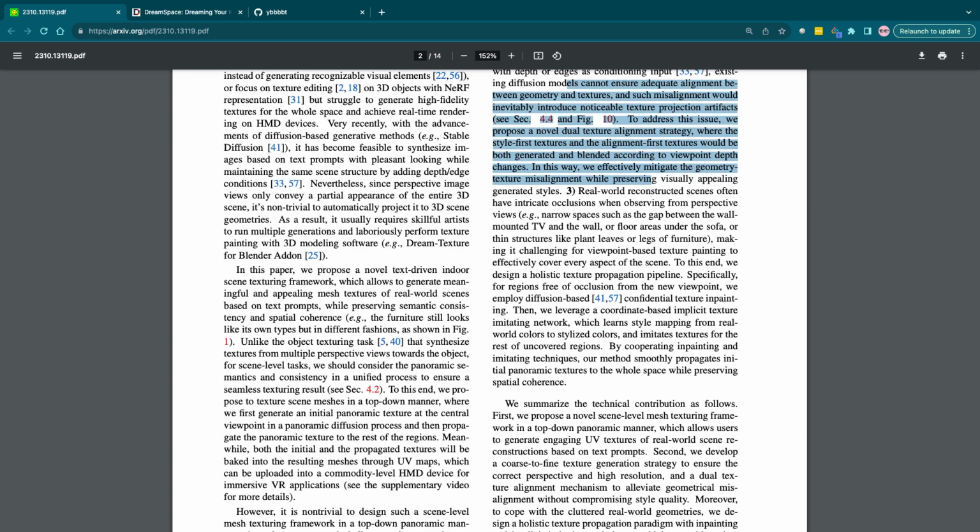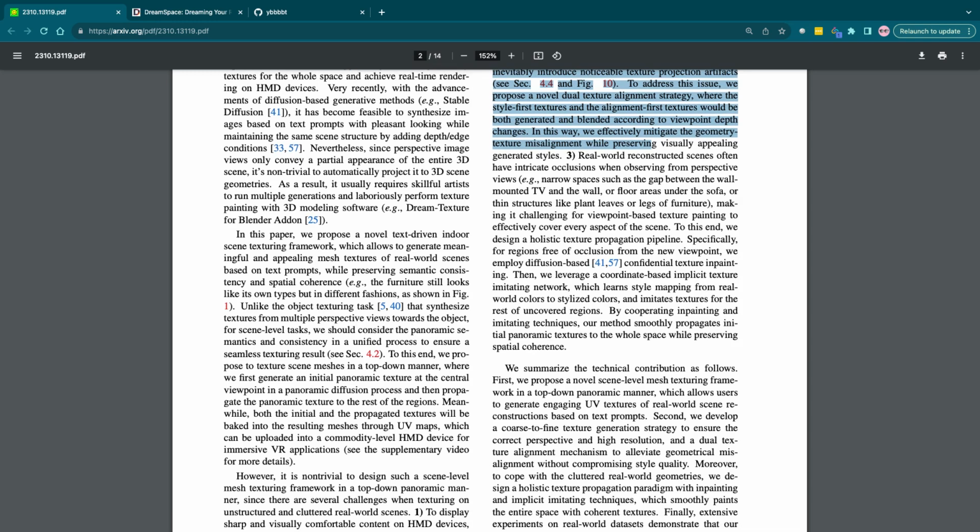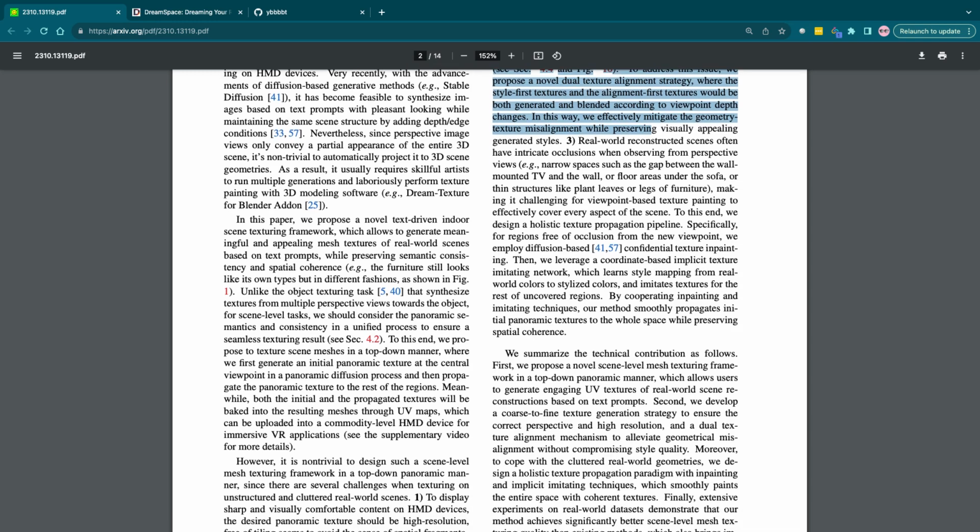Real-world constructed scenes often have intricate occlusions when observed from perspective views. Narrow spaces such as the gaps between the wall-mounted TV and the wall, or floor areas under the sofa, or thin structures like plant leaves or legs of the furniture, make it a challenge for viewpoint texture painting to effectively cover every aspect of the scene. To this end, we design a holistic texture propagation pipeline. For regions free of occlusion from the new viewpoint, we employ diffusion-based confident texture inpainting.